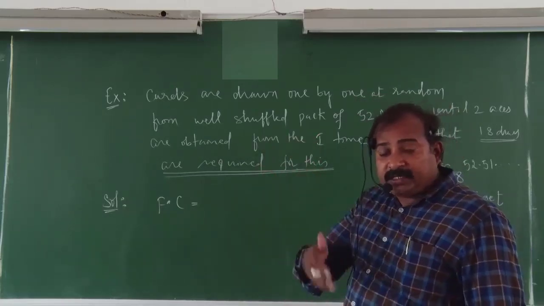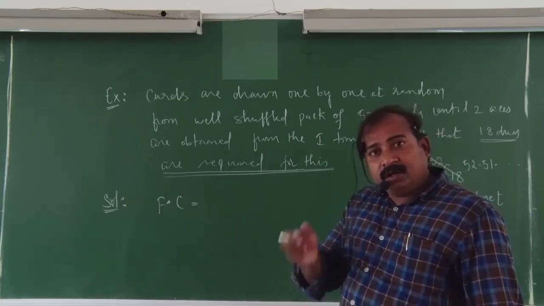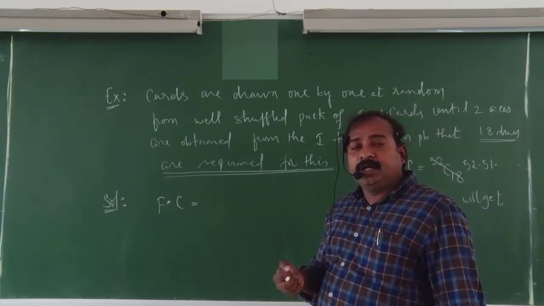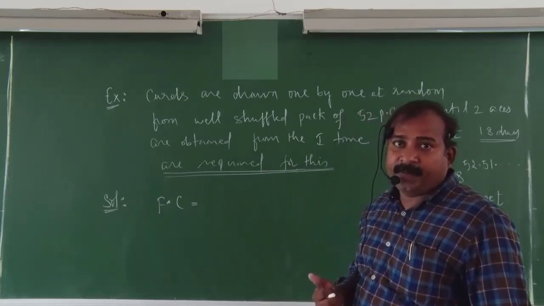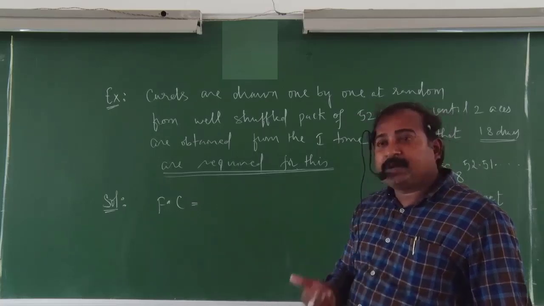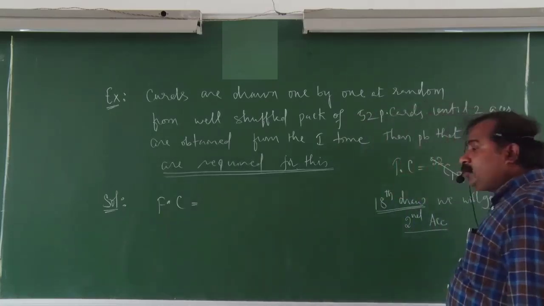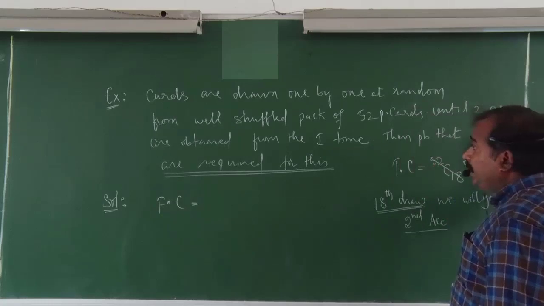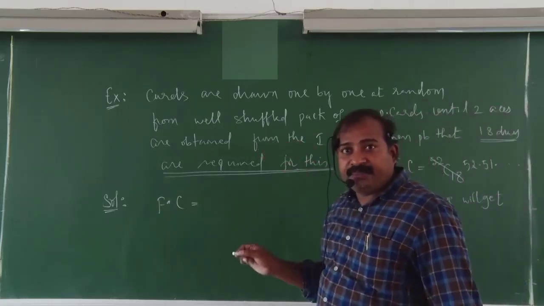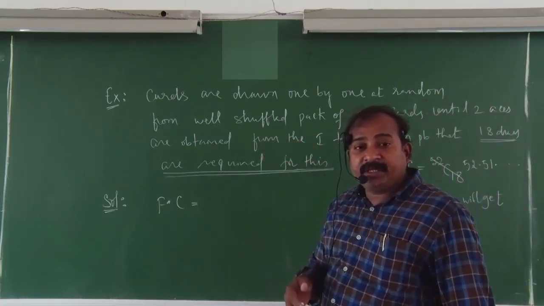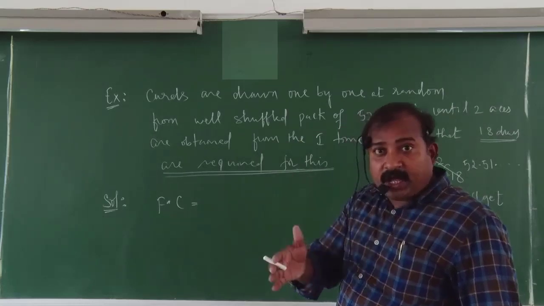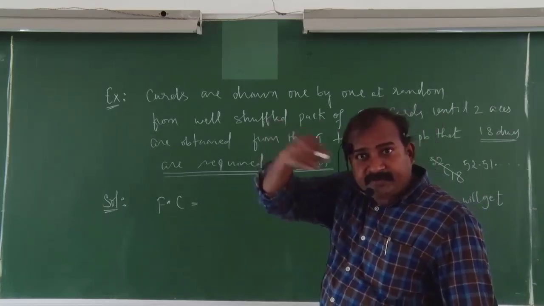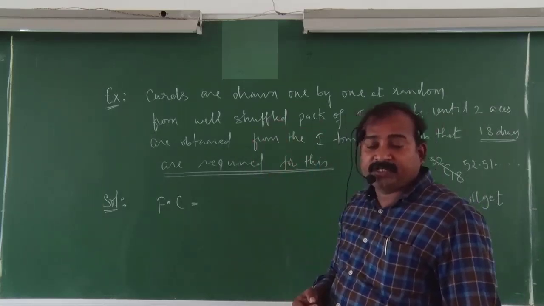Why? Because our experiment is drawing the cards till 2 ace cards are obtained. So 18 draws required means in the 18th draw we are stopping the drawing of cards from the well shuffled pack.